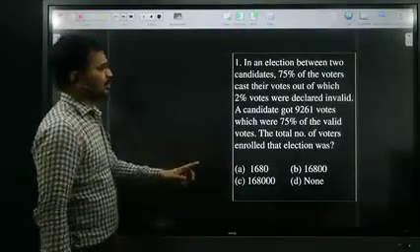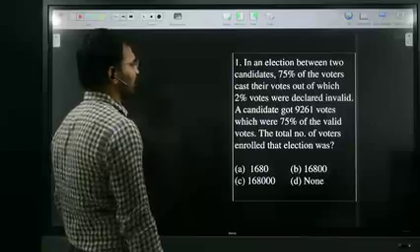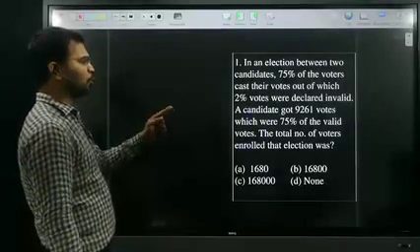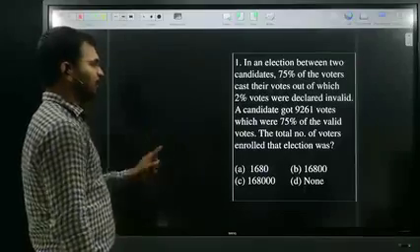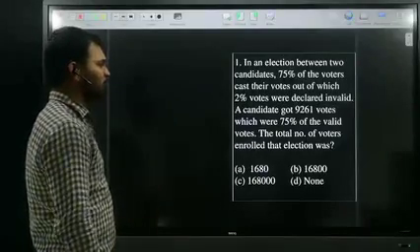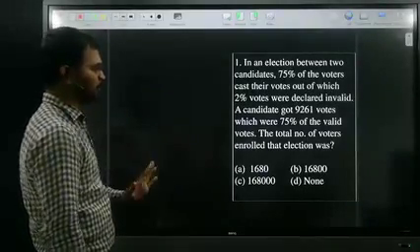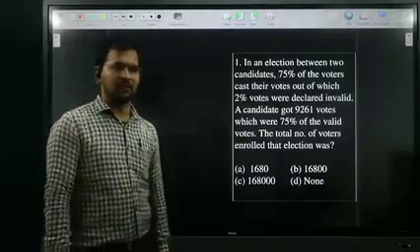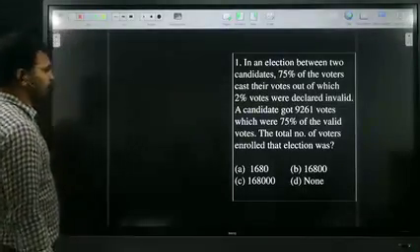Now read this question. In an election between two candidates, 75% of the voters cast their votes, out of which 2% of the votes were declared invalid. A candidate got 9261 votes, which were 75% of the valid votes. The total number of voters enrolled in that election was dash. Look at me, all of you.